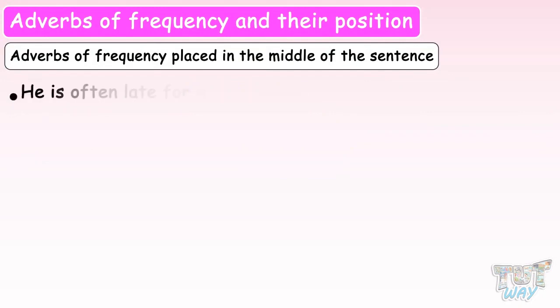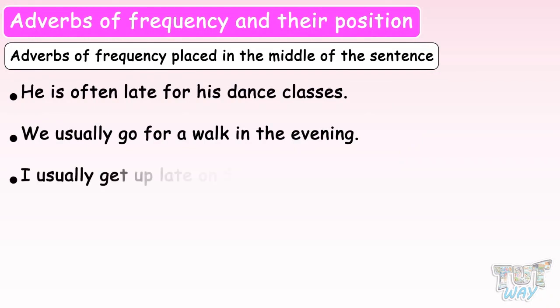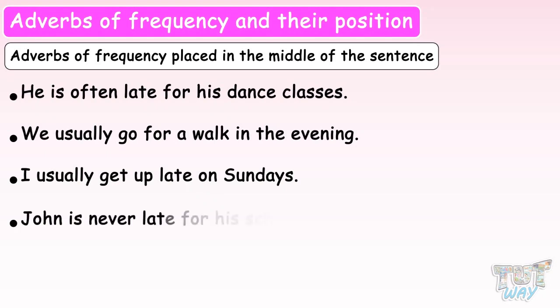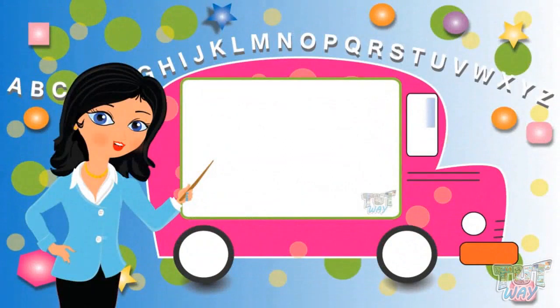He is often late for his dance classes. We usually go for a walk in the evening. I usually get up late on Sundays. John is never late for his school. So these are some adverbs of frequency placed in the middle of the sentence. So friends, today we learned a lot about the position of different types of adverbs. Now you may go ahead and take a quiz to learn more.